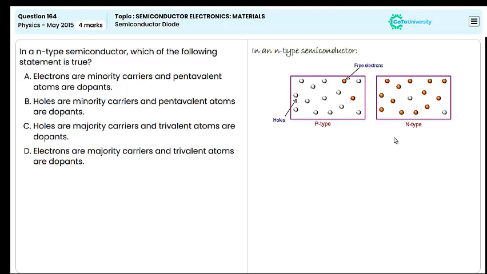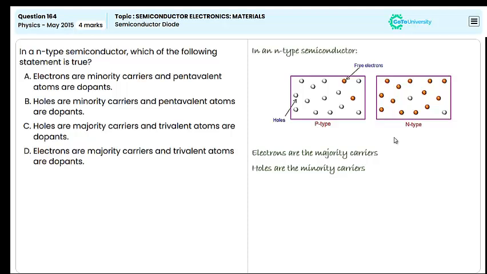Let's check option B. Electrons are the majority carriers because they are donated by the dopant. Holes are the minority carriers in N-type materials. Pentavalent atoms such as phosphorus or arsenic are used as dopants because they have 5 valence electrons and donate extra electrons to the conduction band.